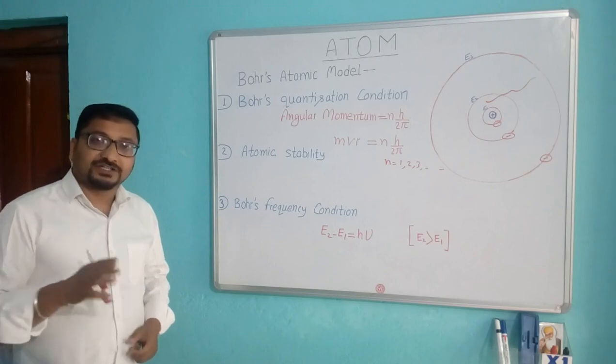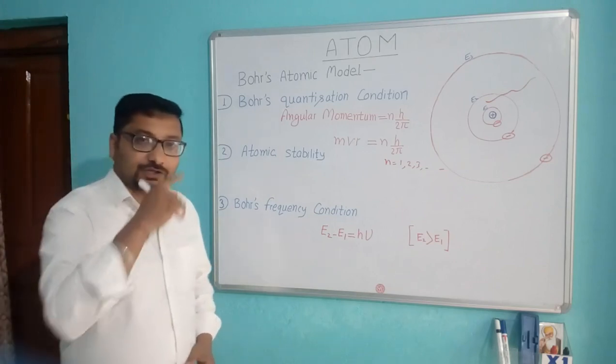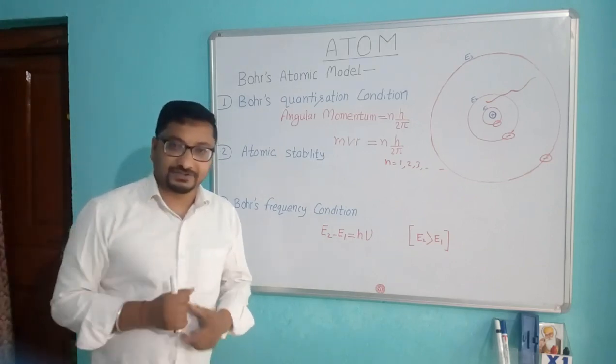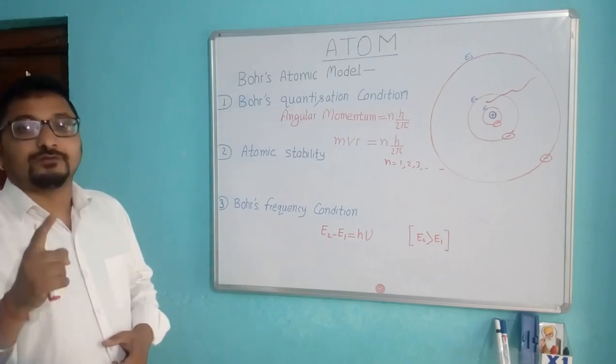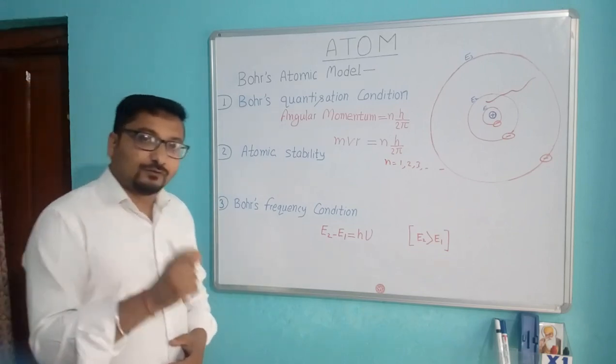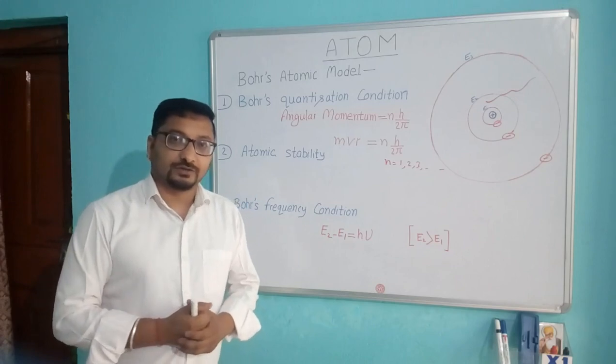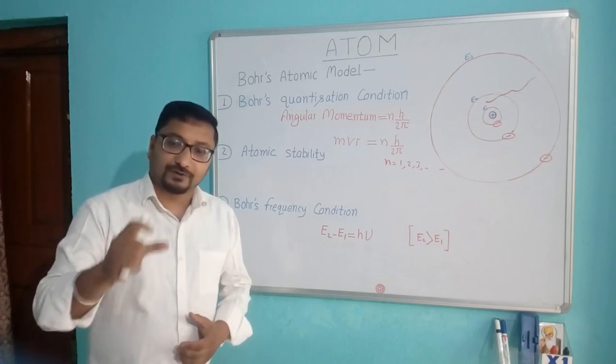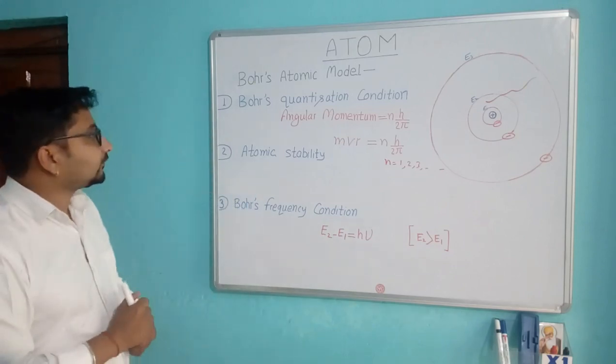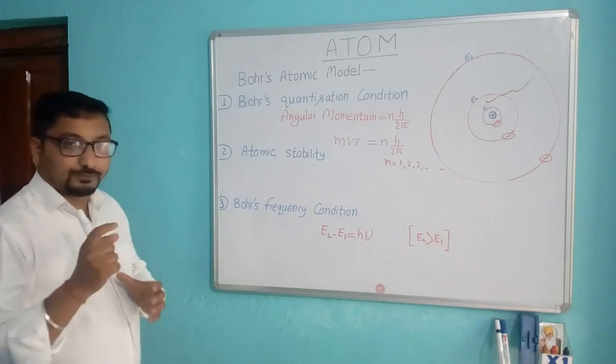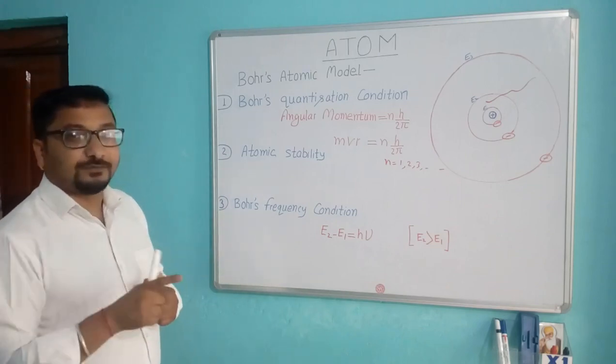According to Planck, energy can be absorbed or emitted discontinuously in the form of small energy packets, which are called quanta or photons. Each quantum or photon has energy h nu, where h is Planck's constant and nu is the frequency of the radiation. So Bohr uses Planck's quantum theory and gives his three postulates.